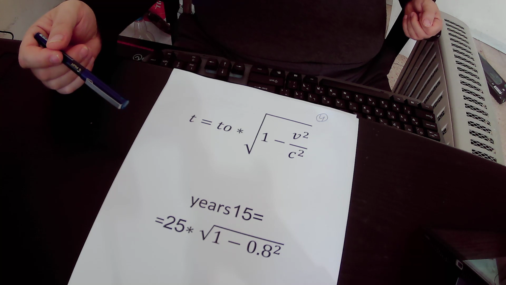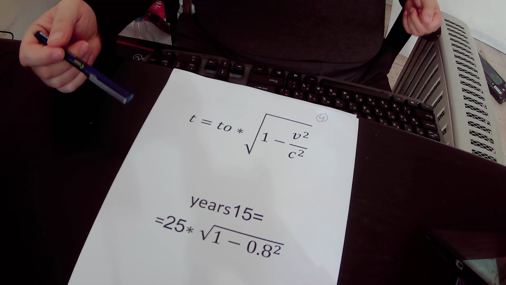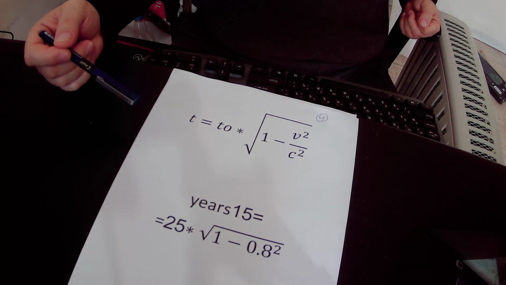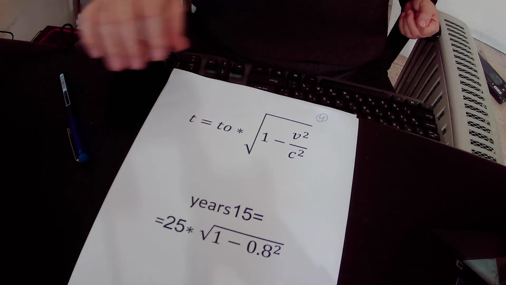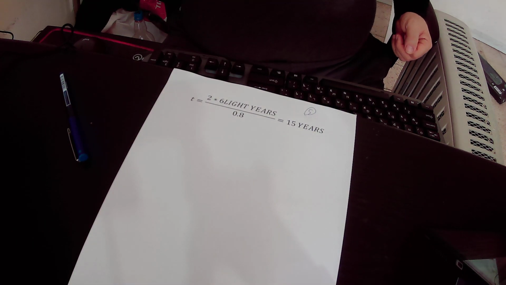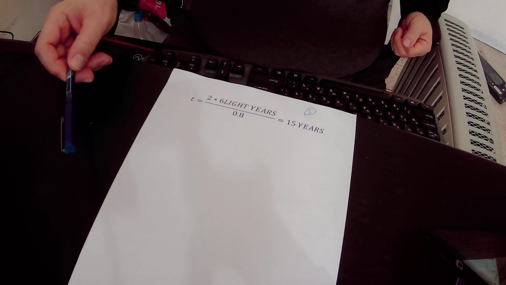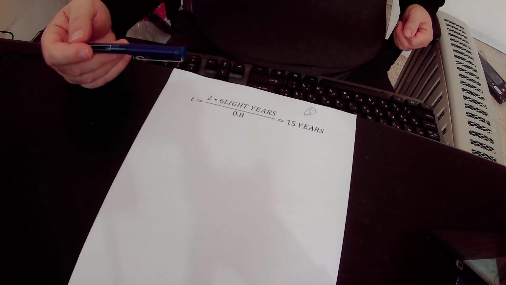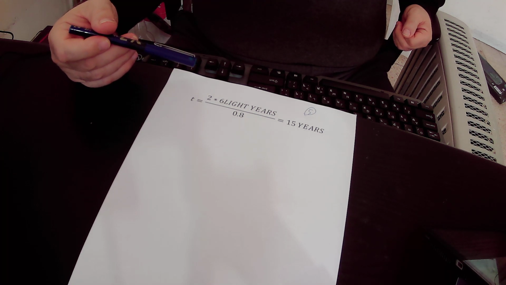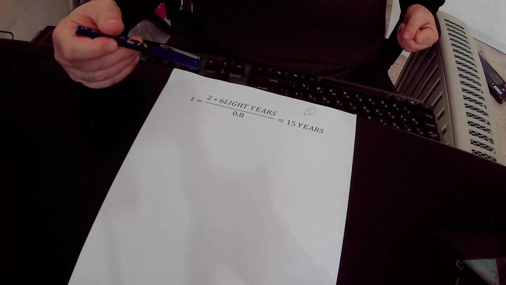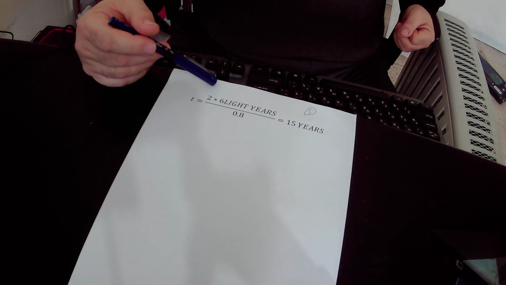In this situation, there will be a contraction of distance between him and the star Epsilon, and the total distance will be 6 light years only, and the total journey back and forth from Earth to star Epsilon and back to Earth will be 12 light years.